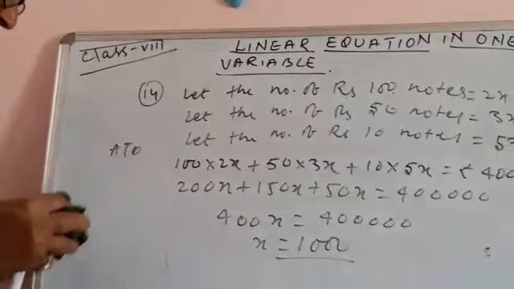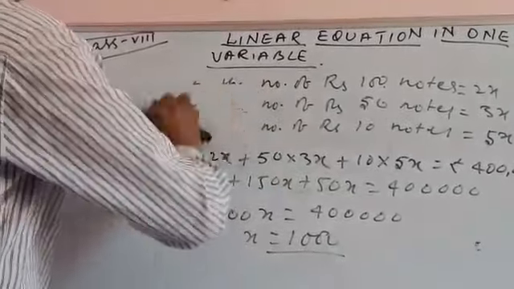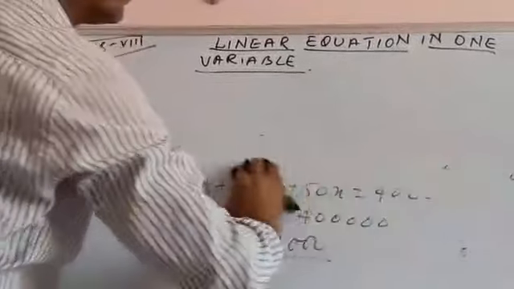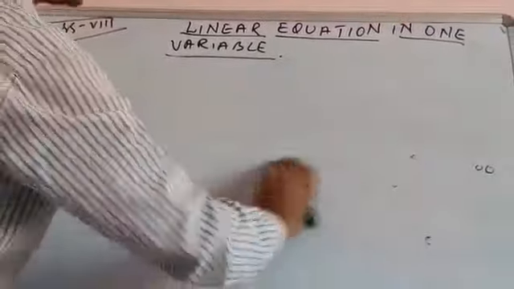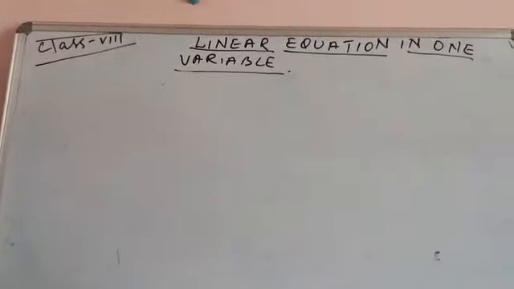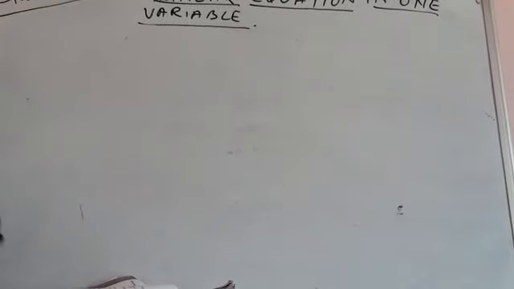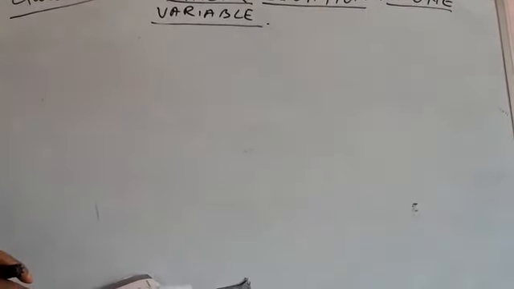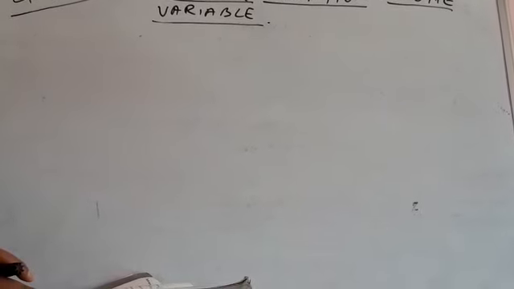Now we'll do question number 15 for you. It was an idea given in question number 14, and if you got this idea, probably you won't have a problem in question number 15. I have a total of rupees 300 in coins of denomination rupees 1, rupees 2 and rupees 5. Here it is the same kind of question. In the earlier question it was rupees 100, rupees 50, rupees 10. Here the coins are rupees 1, rupees 2 and rupees 5.